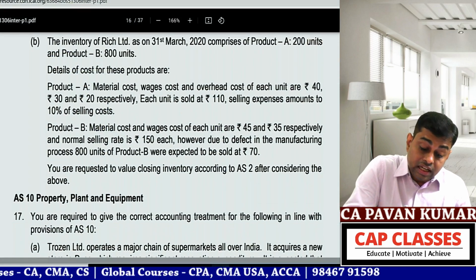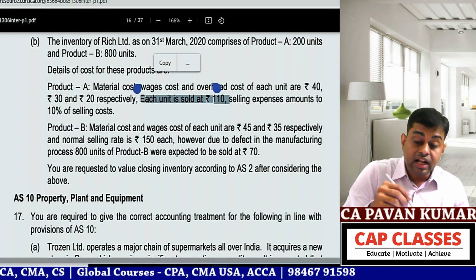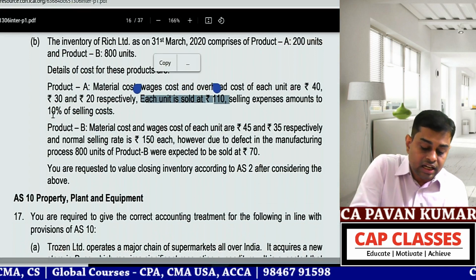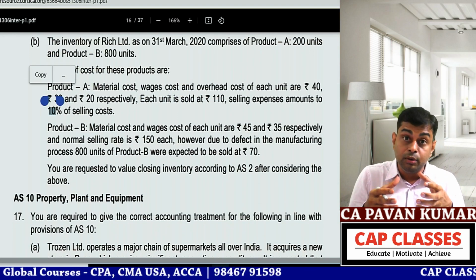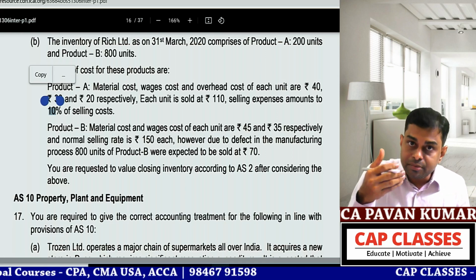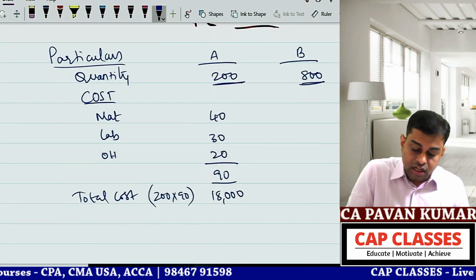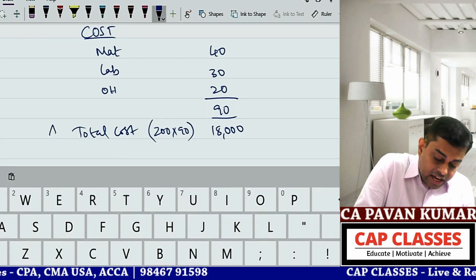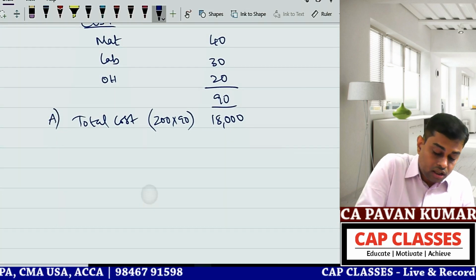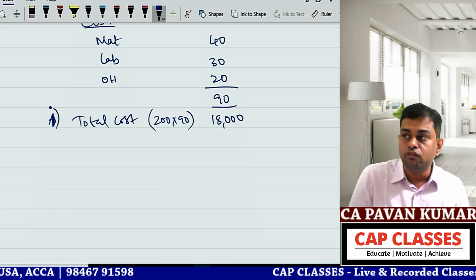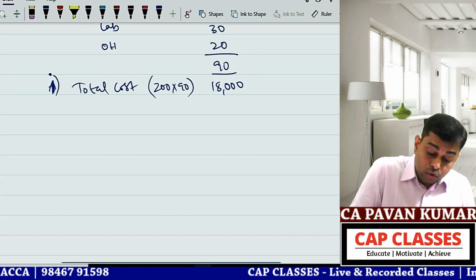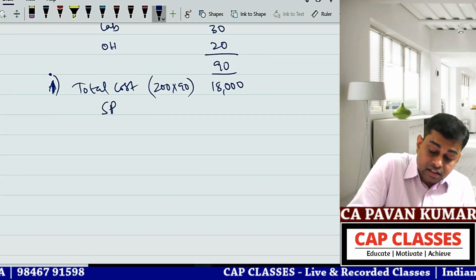Then each unit is sold at a selling price of 110, with 10% selling expenses. So net realizable value is estimated selling price minus cost to sell. So this is A, or this is 1. A and B you will be confusing again, so we'll follow 1 and 2. So now, selling price 110.